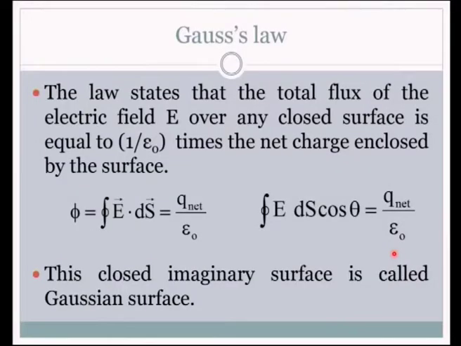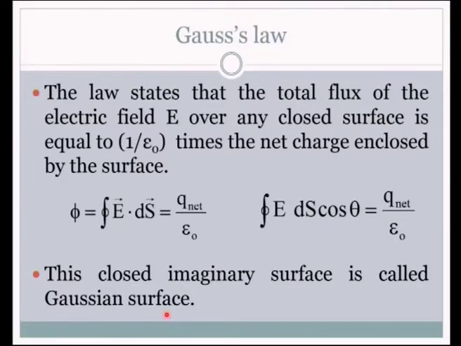Let us see the equation for Gauss law. This is the equation for Gauss law. What we have stated in words is given here in mathematical form, and this vector notation is written as a scalar notation here. The Q net means the net charge enclosed by the surface, and the highlight of this Gauss law is how we choose a Gaussian surface. The Gaussian surface is an imaginary surface that we need to construct so that this law could be used to the full extent. So, what is the Gaussian surface?